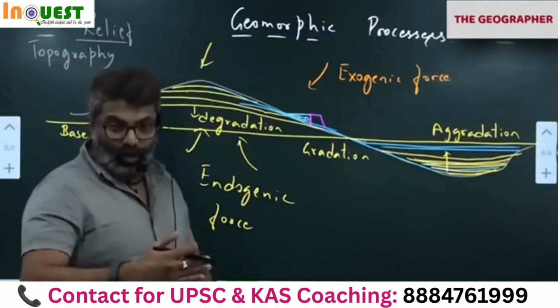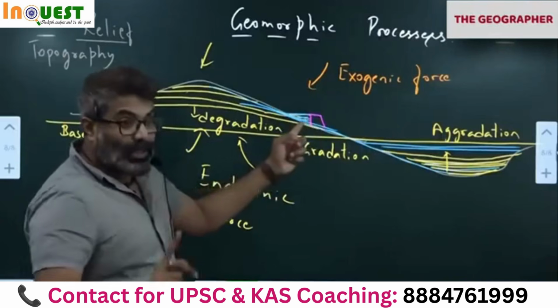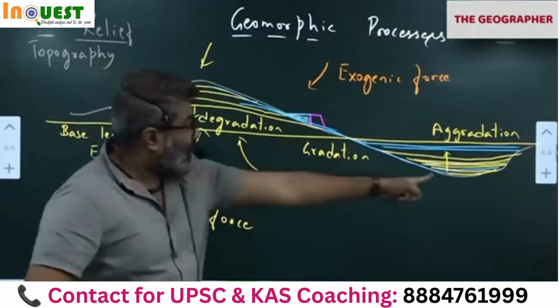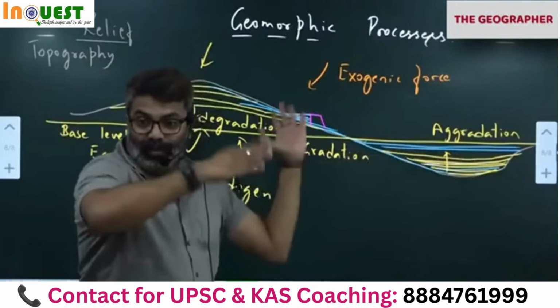Correct. Stopping the flow of water means what? You are creating an embankment. So the water stops here. Sedimentation takes place behind the dam instead of here. Instead of aggradation here, it starts filling up where? Behind the dam.